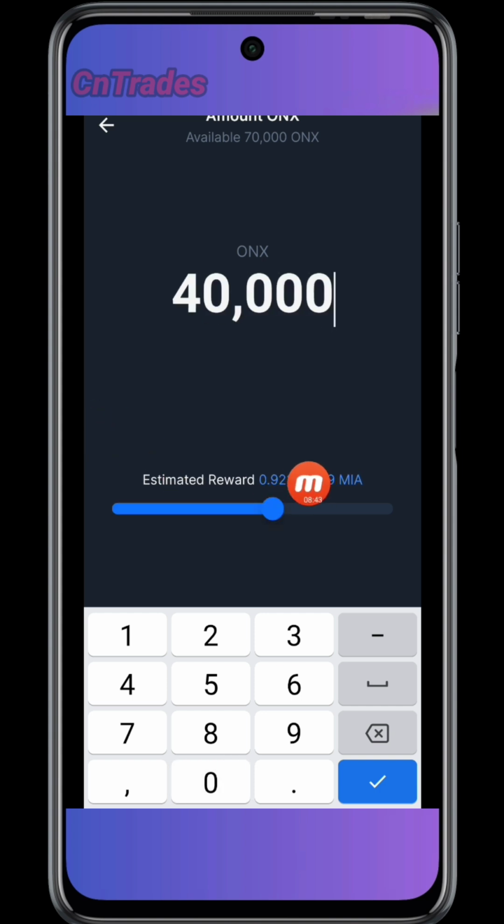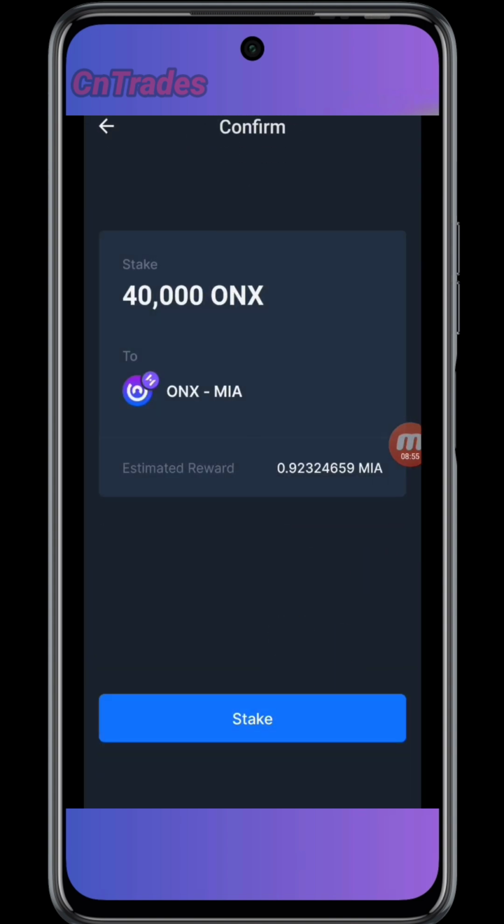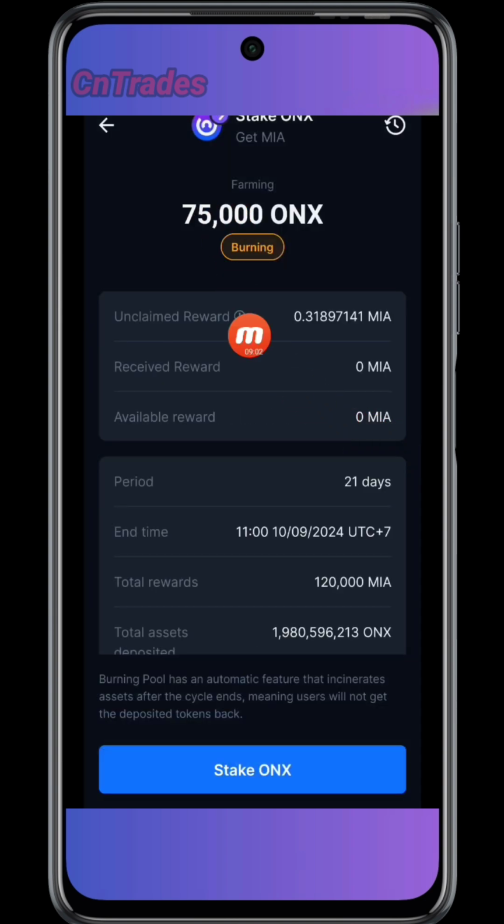The 40,000 is just going to give me 0.9 of the token of the Mia. So I'll click on stake, confirm, and then stake, right? So it will be added to what I've staked already, 75,000.